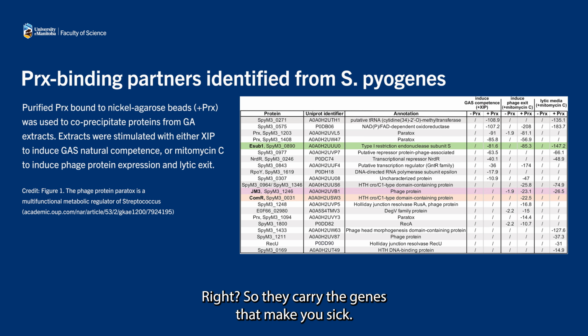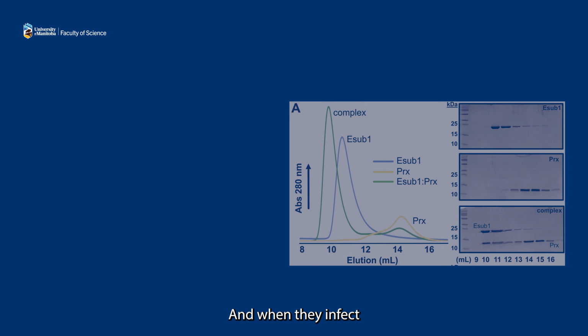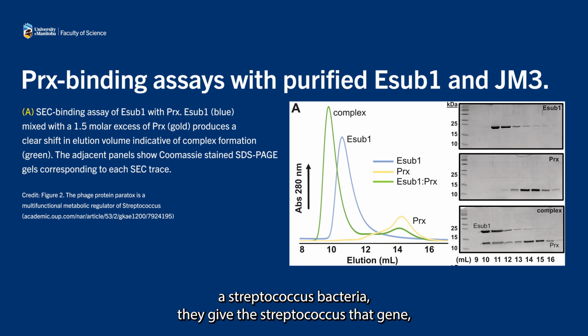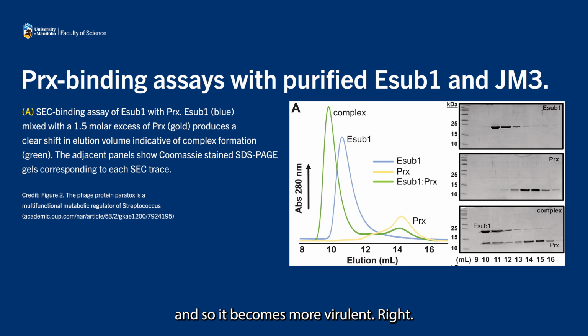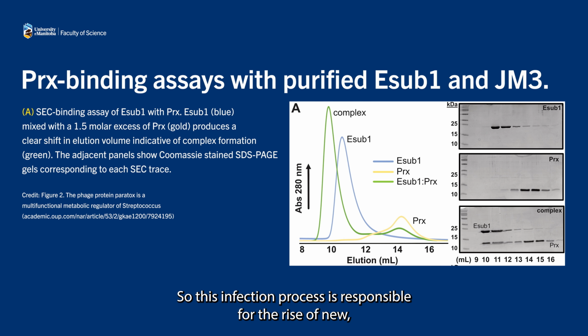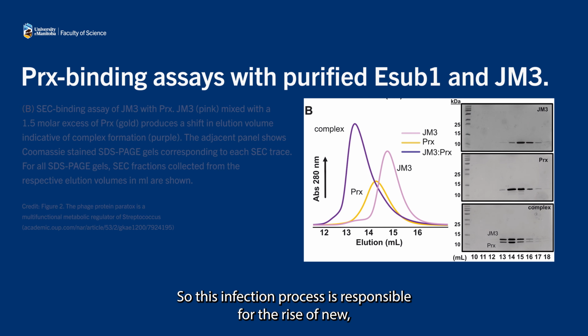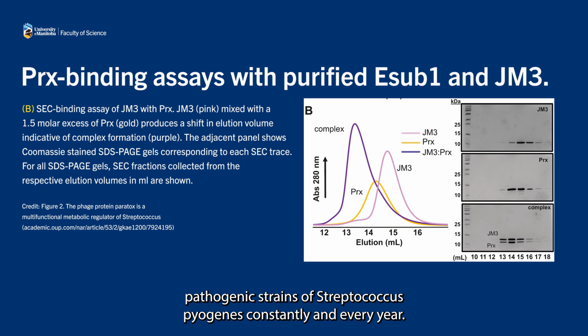They carry the genes that make you sick, and when they infect a Streptococcus bacteria, they give the Streptococcus that gene, and so it becomes more virulent. So this infection process is responsible for the rise of new pathogenic strains of Streptococcus pyogenes constantly and every year.